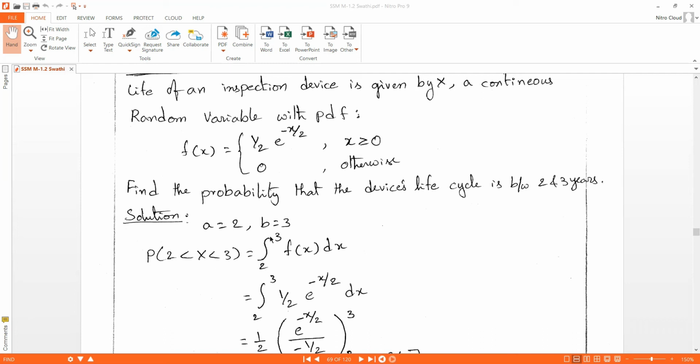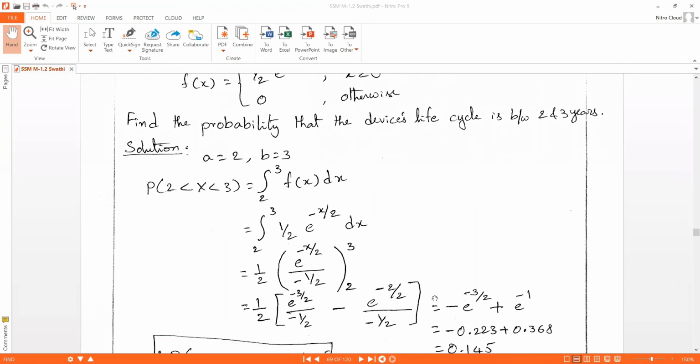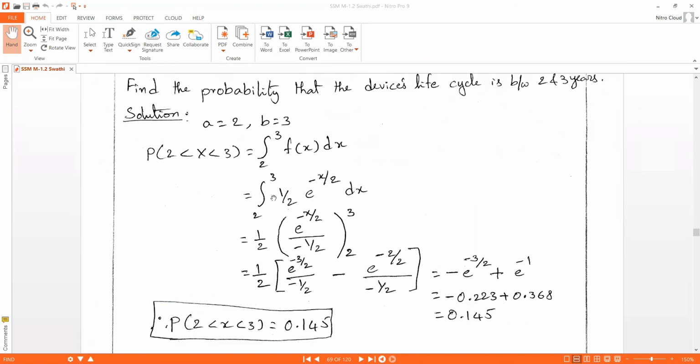That is the integral from 2 to 3 of f(x) dx, where 2 is the lower limit and the upper limit is 3. For x greater than or equal to 0, f(x) is 1/2 e^(-x/2), so we substitute that in place of f(x). The 1/2 is a constant, so we keep it out: 1/2 times the integral from 2 to 3 of e^(-x/2) dx.